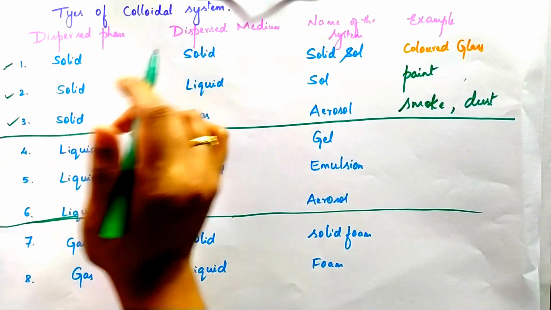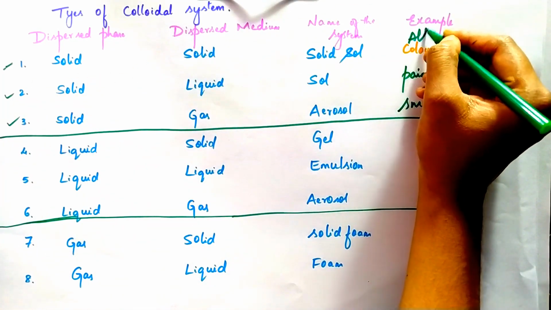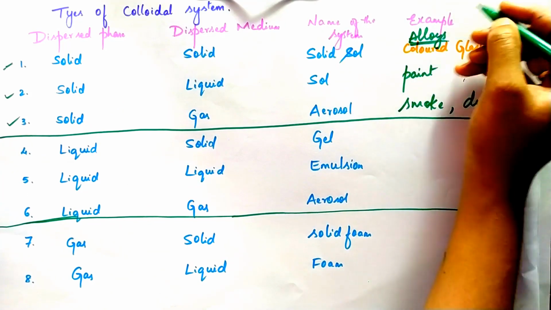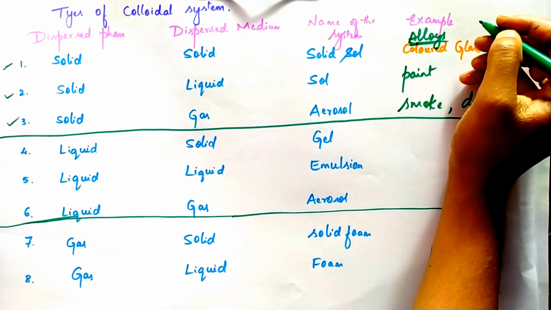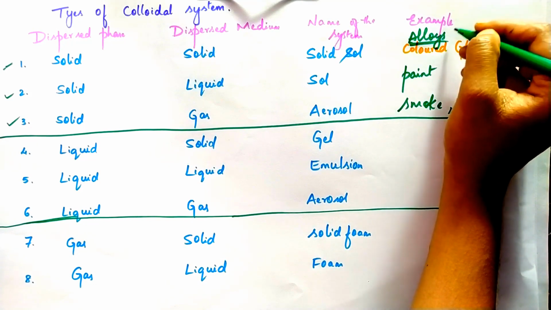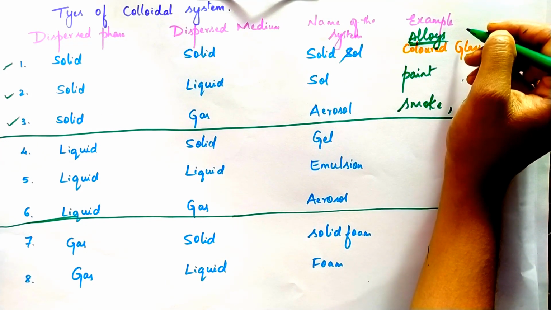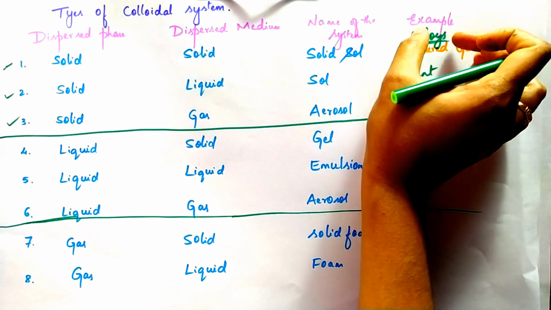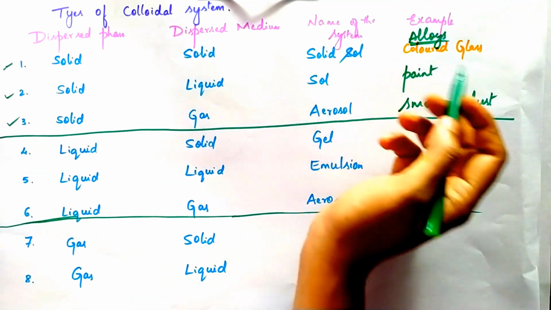Where can you find this kind of mixture? That is in alloys. What are these alloys? It's a mixture of two metals, right? The two metals are in solid state. When we mix those two metals, we get an alloy. This is called solid sol.